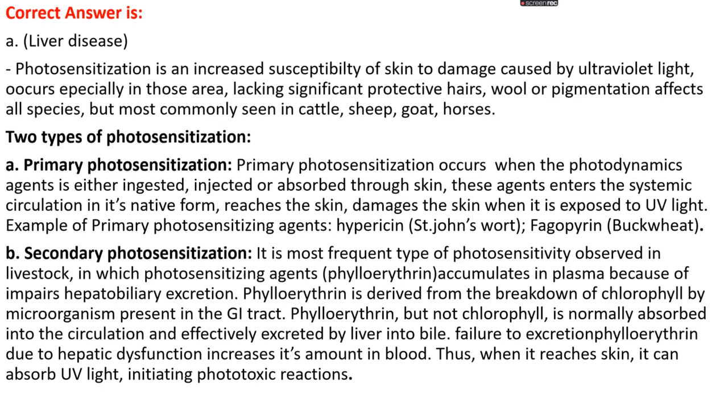Okay. Secondary photosensitization is mainly observed in livestock, in which photosensitizing agents like phylloerythrin accumulate in plasma because of impaired hepatobiliary excretion. This phylloerythrin is derived from the breakdown of chlorophyll, mainly by microorganisms found in the GI tract. Phylloerythrin, but not chlorophyll, is normally absorbed into the circulation and effectively excreted by the liver into the bile. Failure of this excretion due to hepatic dysfunction increases its amount in blood, and when it reaches the skin it absorbs UV light and initiates a phototoxic reaction.